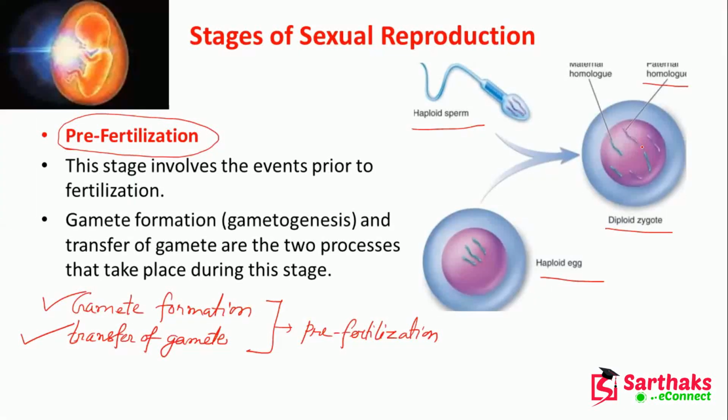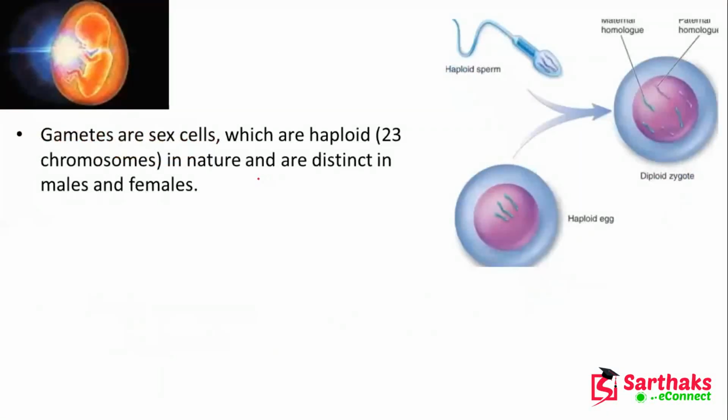Okay. So the gametes, these are the sex cells, and they are haploid, with 23 chromosomes, and are distinct in males and females. Total 46 we have, but half of them will be shared. That means 23 chromosomes will be shared here.